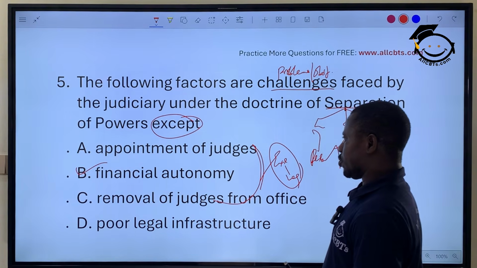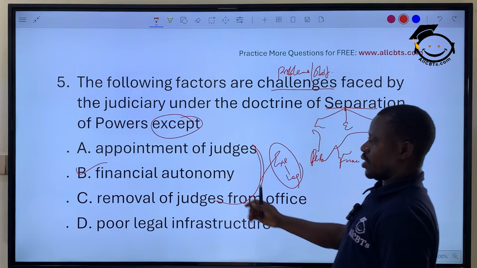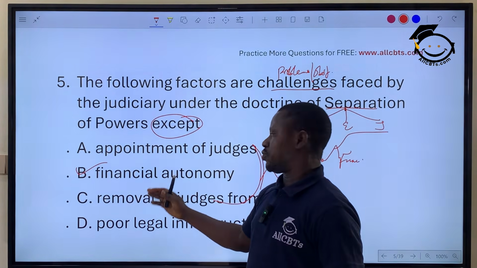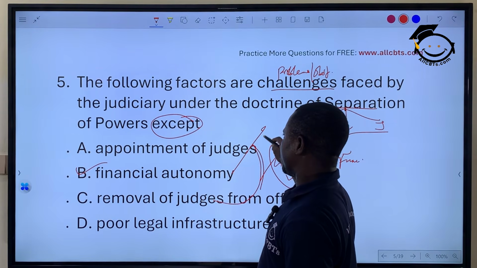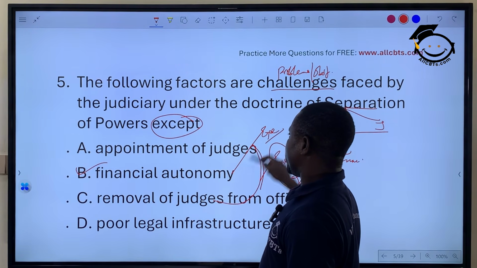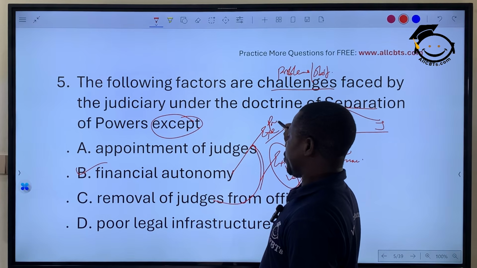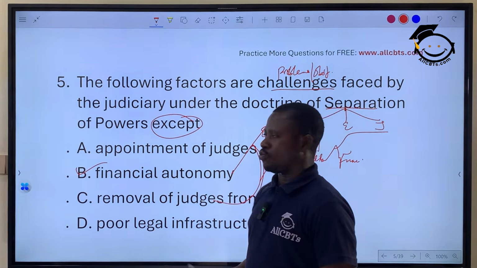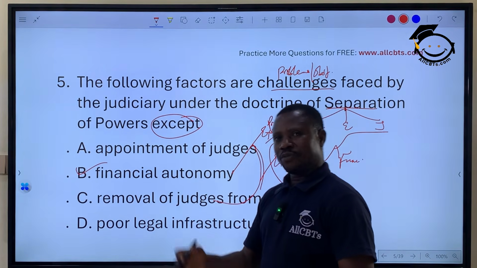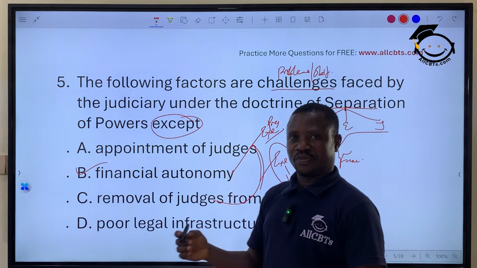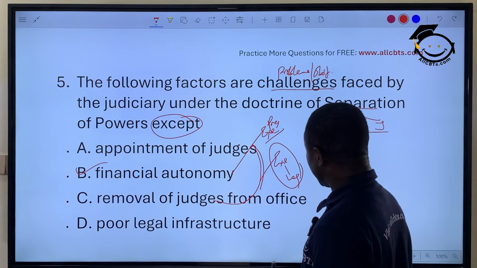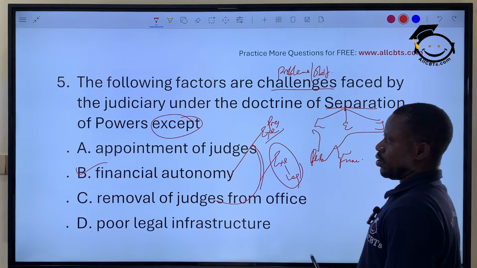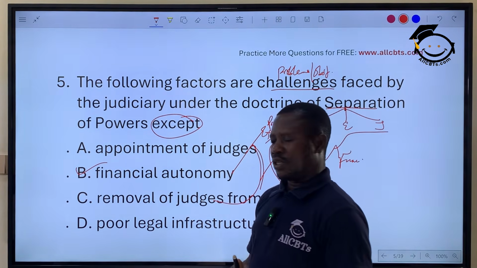In other words, their remuneration and their allowances should not be controlled by the other organs of government, especially the executive, led by the president. It should be money from the consolidated account, which is the government account, paid directly to them. That is a way of achieving judiciary independence.